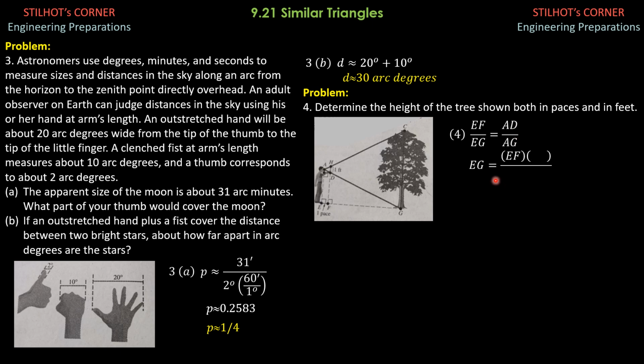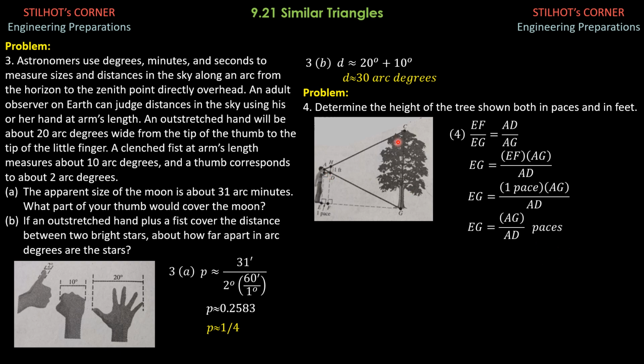So EG equals EF, which is 1 pace, times AG over AD. So replacing EF by 1 pace, AG can now be expressed in terms of AG over AD, and that is equal to the number of paces. So EG is AG over AD paces.